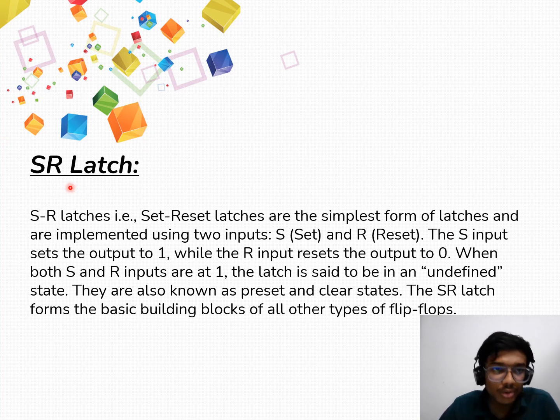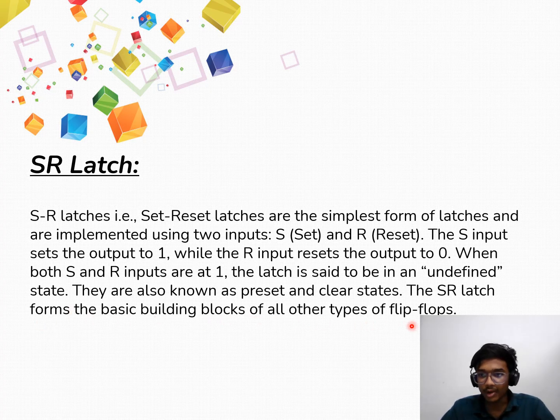Let us move to the SR latch. In this slide, we learn what an SR latch is and how it works. SR latches, that is set and reset latches, are the simplest form of latches and are implemented using two inputs, set and reset. The S input sets the output to 1, while the R input resets the output to 0. When both S and R inputs are at 1, the latch is said to be in an undefined state. They are also known as preset and clear states. The SR latch forms the basic building block of all other types of flip-flops.